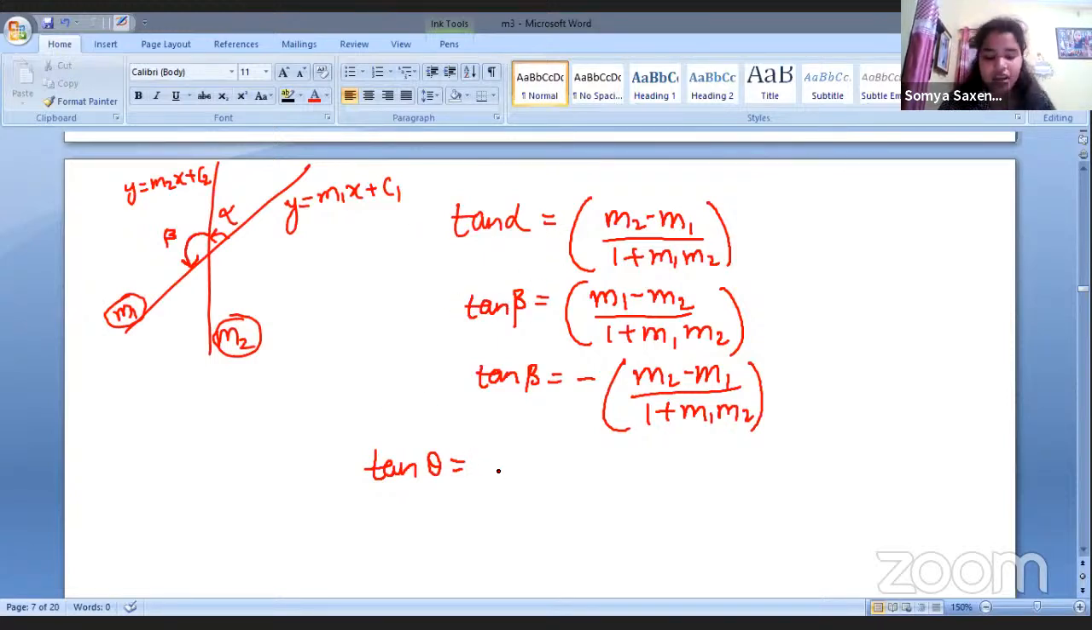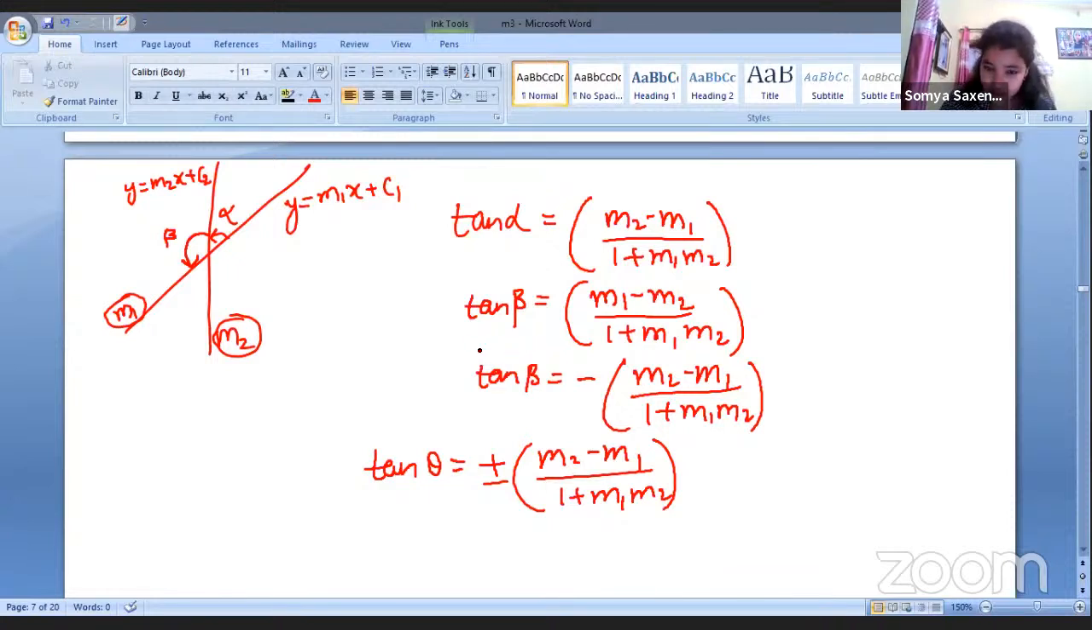So that is why sometimes somewhere in some book you may find plus minus M2 minus M1 divided by 1 plus M1 M2, because both of them, alpha and beta, exist. Their tangent will exist. So how can we deny the existence of this positive and this negative part? We cannot take away their existence. Here it is positive, and when I took negative, it is the same thing. So we can say that this plus minus will be the sign.